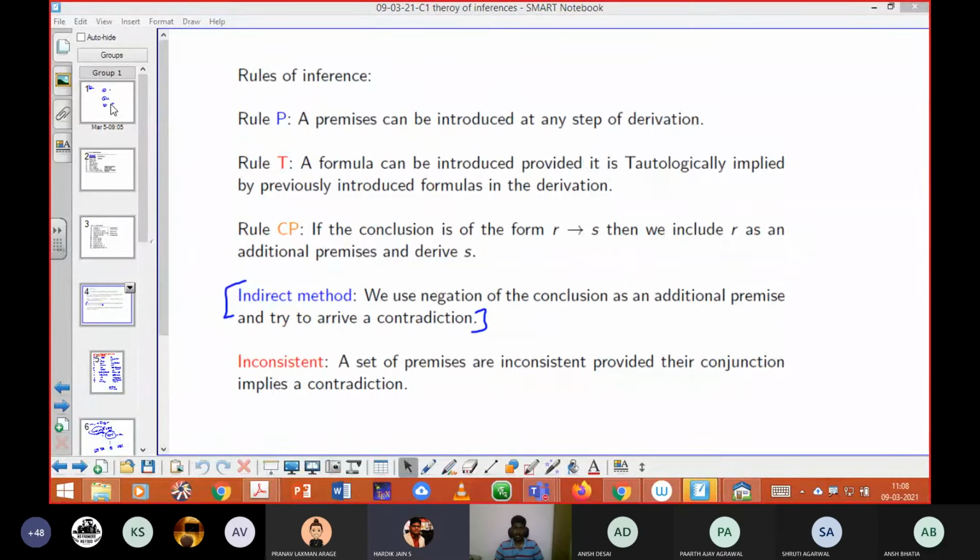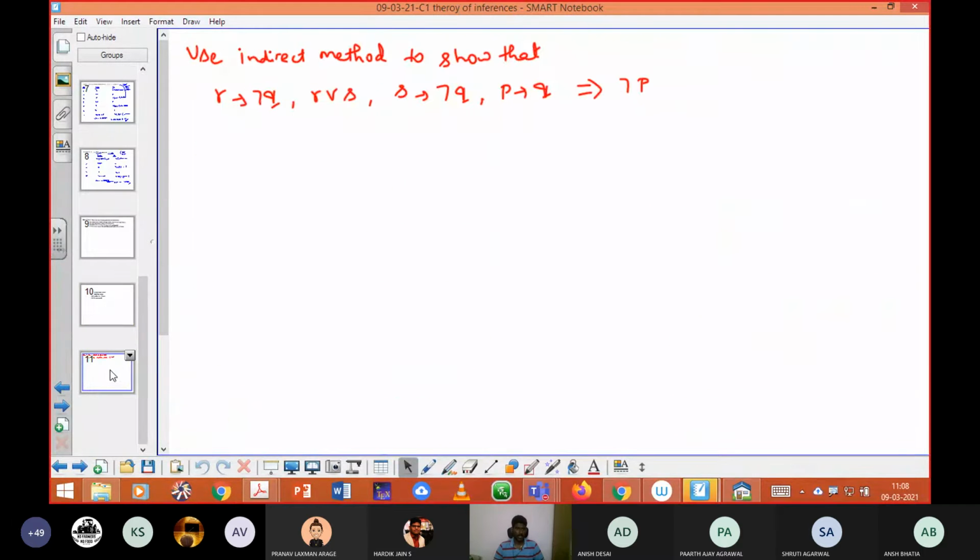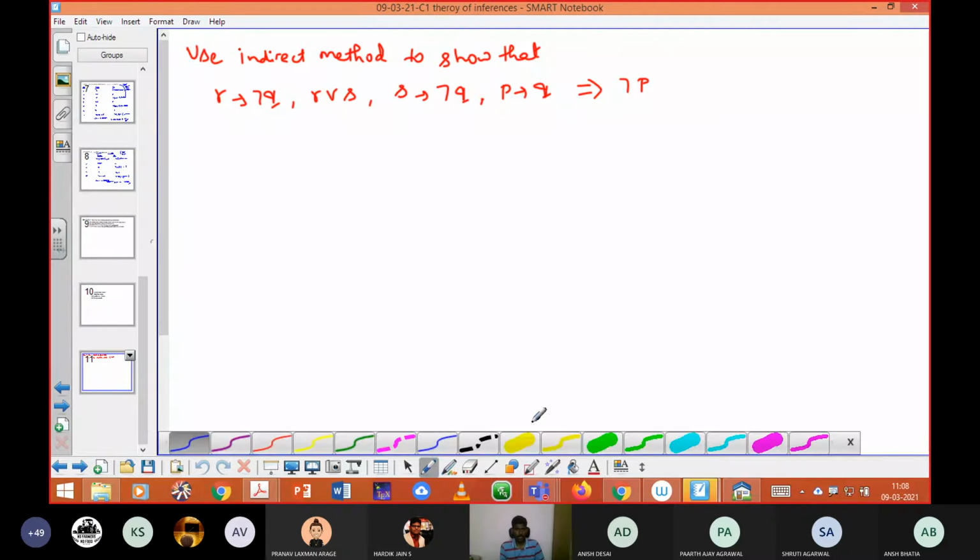Okay, now we can add one more method, that is inconsistency. Before that, we'll just take a practice on this indirect method. One more problem which I have already given as homework. Are there any persons who have solved this? Has anyone tried this? Yes, sir. Done. Okay, very good. Have you got the answer? Yes, sir. Others? Okay, fine. If not, I will just finish this problem as a recall. Quickly I can complete it in 3 to 4 minutes.